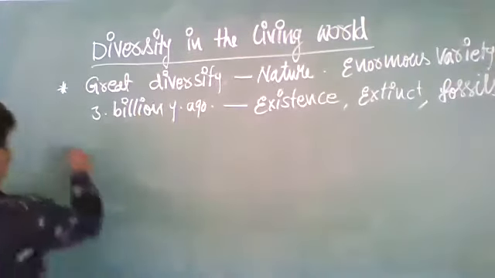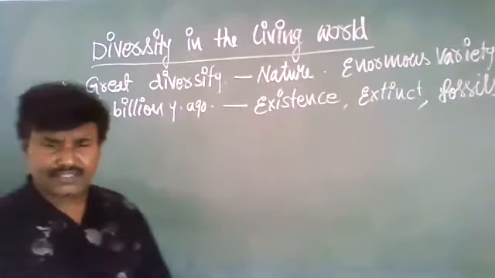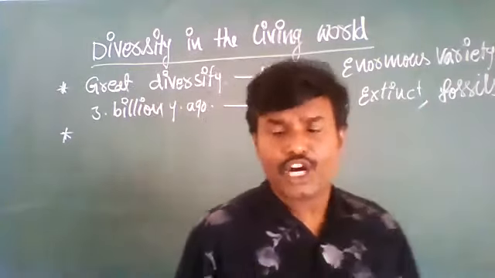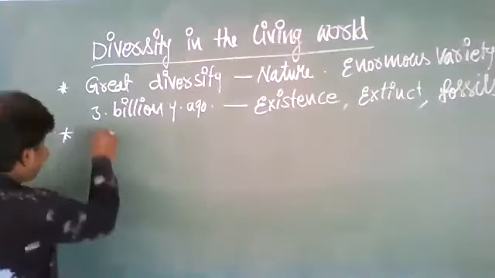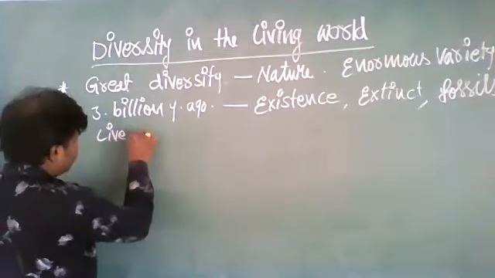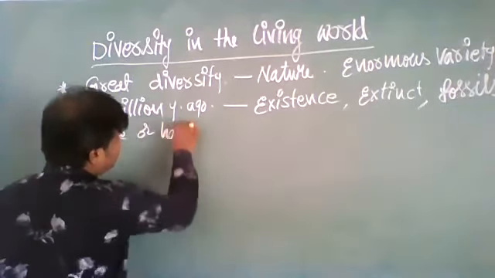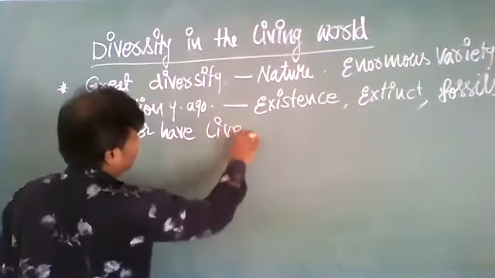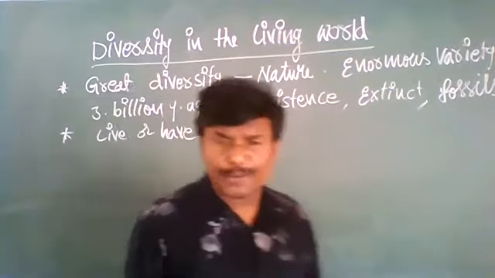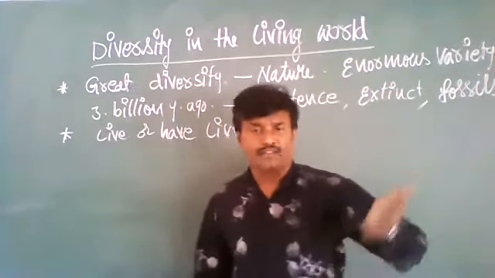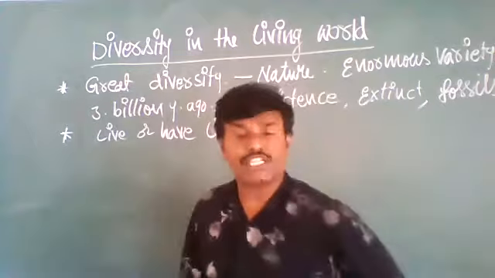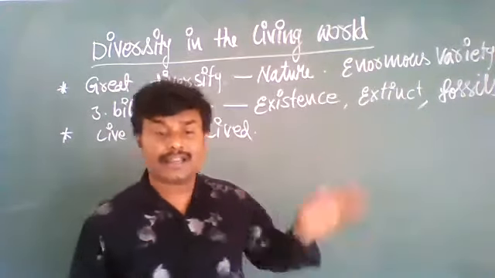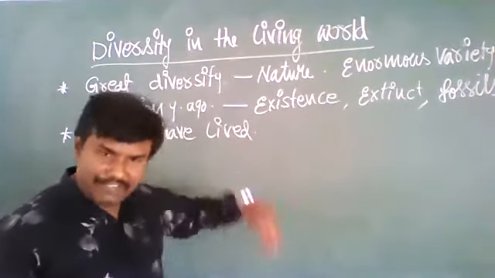Nobody knows how many species are living or have lived. No scientist knows exactly how many species are living or have lived.